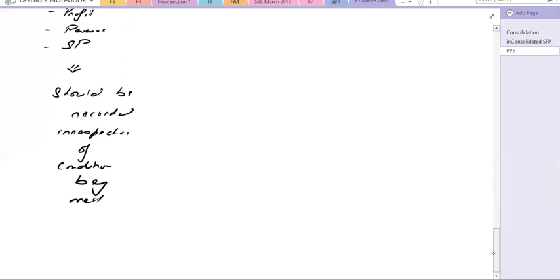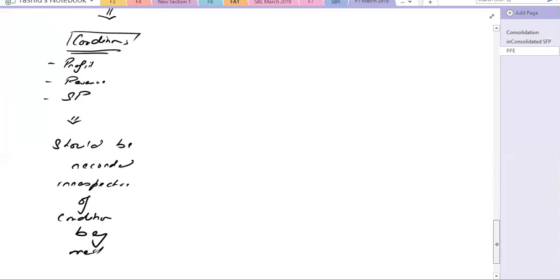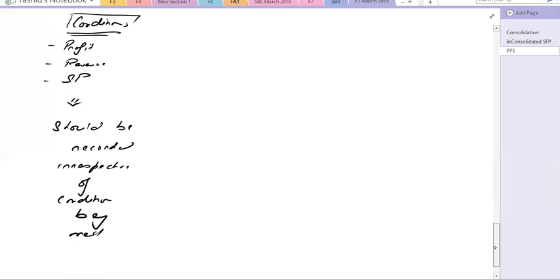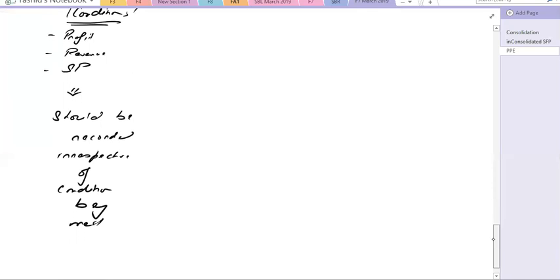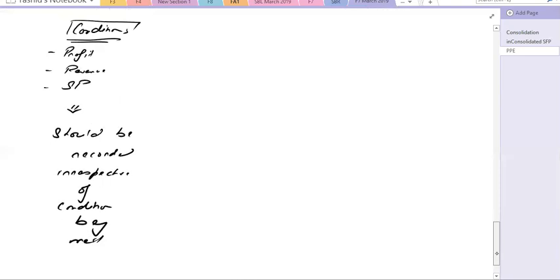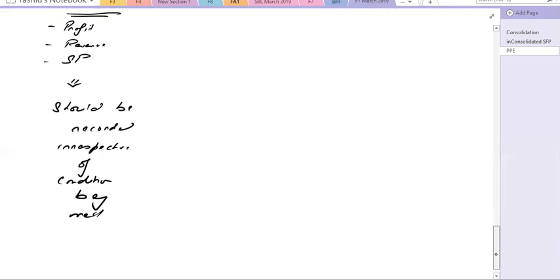Obviously, you need to consider the probability. Say for example, you can reduce the amount through that, but still at the F7 level you need to remember this thing, that contingent consideration will be recorded irrespective of the condition being met.